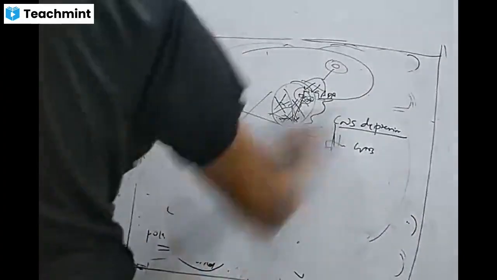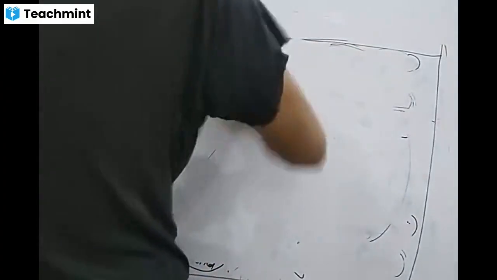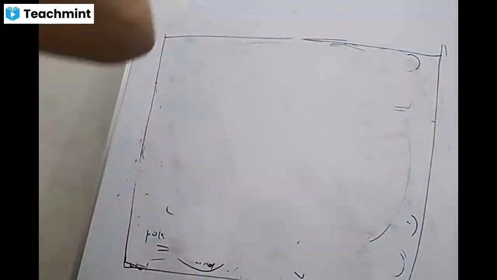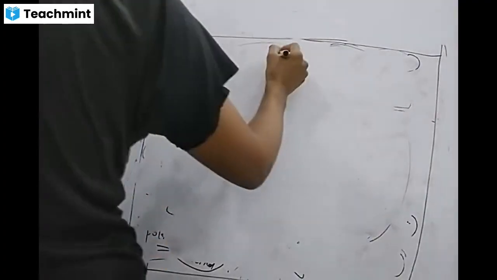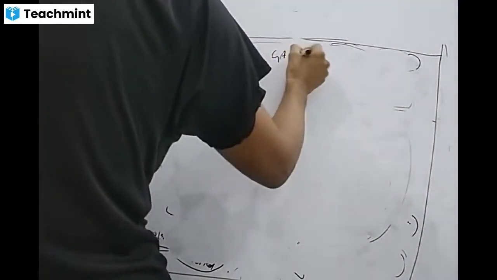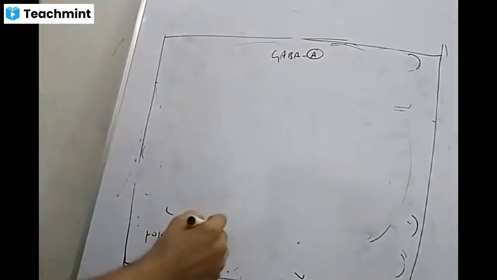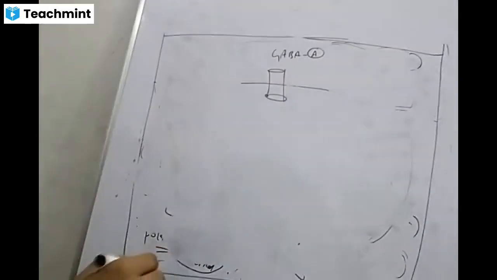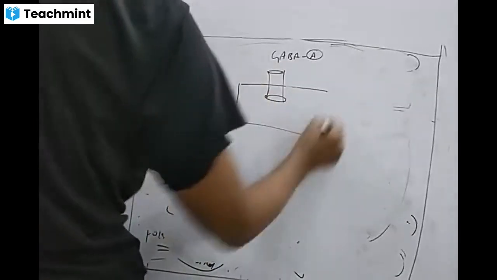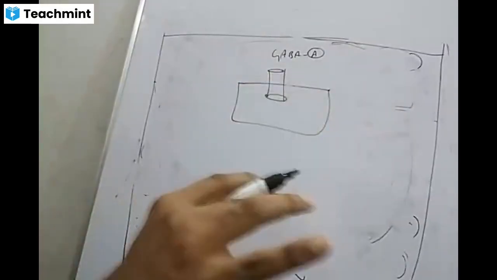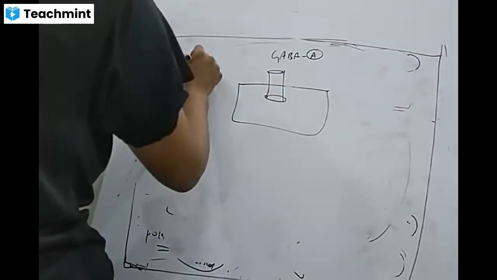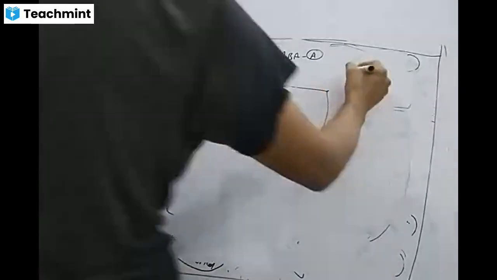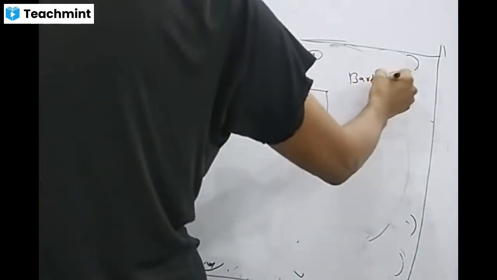So in pharmacology, we use this mechanism for our benefit. We have the GABA type A channel in the neuron, which is nothing but the chloride channel. We have some drugs like benzodiazepines and some drugs like barbiturates.